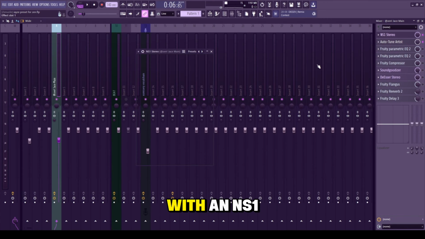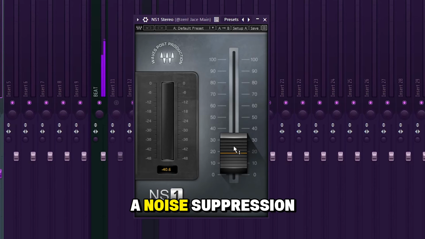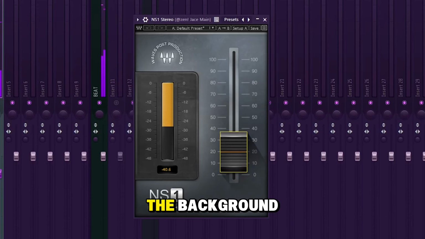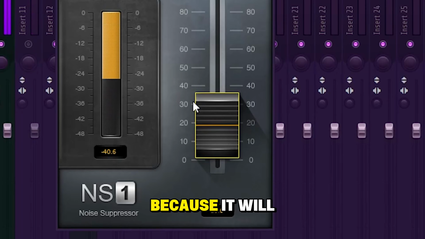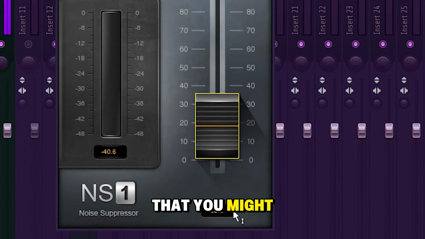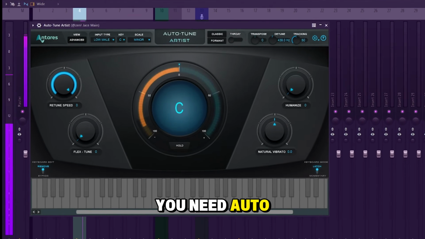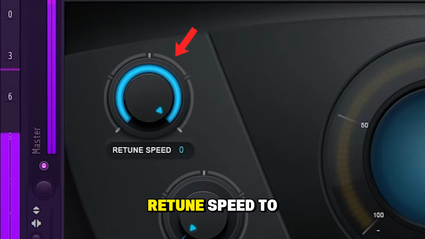We start again with an NS1 Stereo, a noise suppression. We want to remove the noise in the background. You need to mess with the threshold. I recommend nothing more than 20 because it will remove some of the frequencies that you might need in your mix. The second thing, you need AutoTune, set to the key and the retune speed to 0.